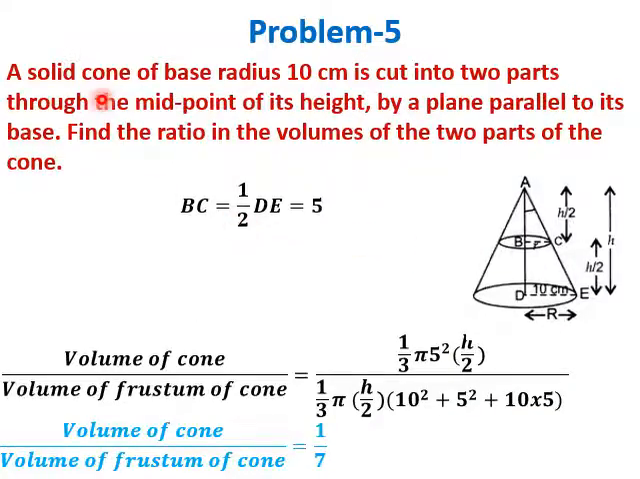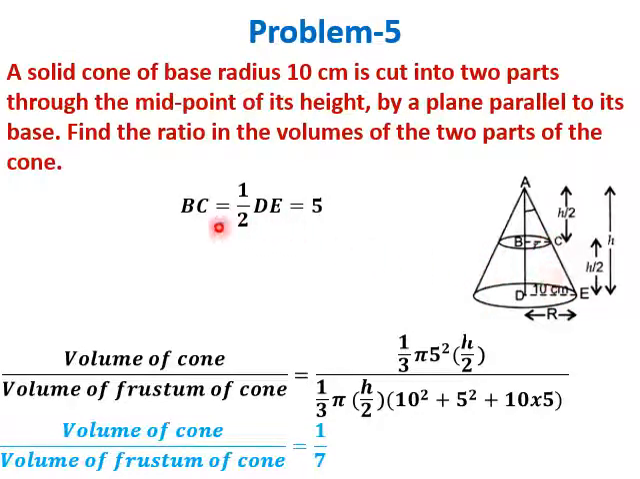In this problem, we have a solid cone of base radius 10 centimeter and it is cut into two parts through the midpoint of its height. So if h is the height, the new height where it is cut is h by 2, by a plane parallel to its base. So through this plane which is parallel to the base, we need to find the ratio of the volumes of the two parts of the cone. That is, we need to find the volume of this cone and then the volume of the frustum of a cone.